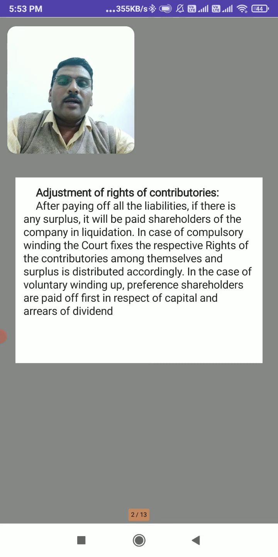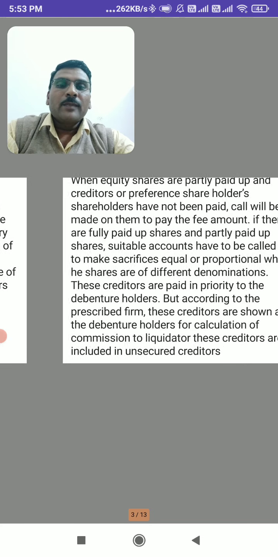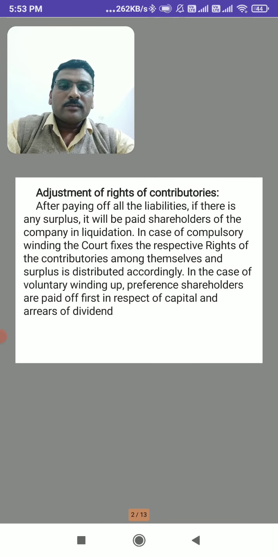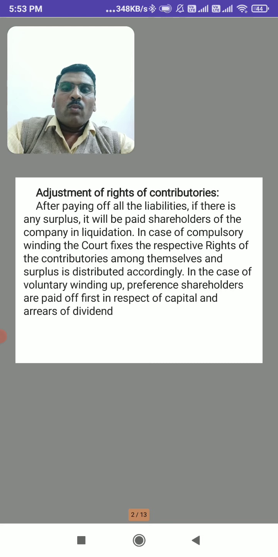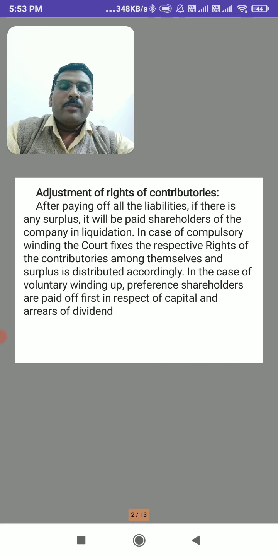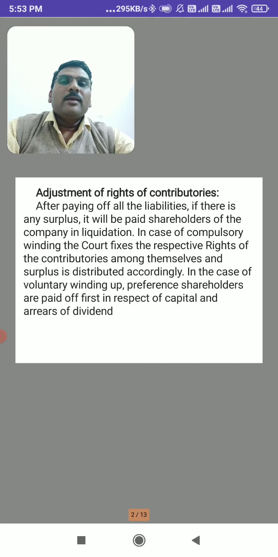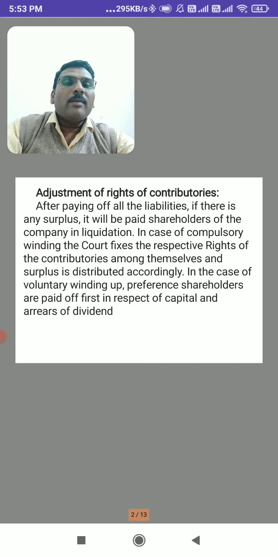In case of voluntary winding up, preference shareholders are paid first in respect of capital and arrears of dividend. If it is a compulsory winding up, all the activities take place according to the order of court.